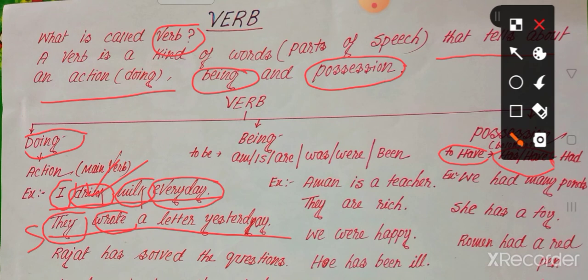So you know something about the doing verb, that every action verb is the main verb of a sentence, or functions as the main verb of a sentence. Okay? They wrote. So here wrote